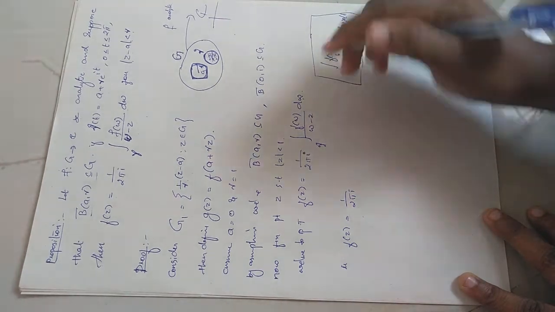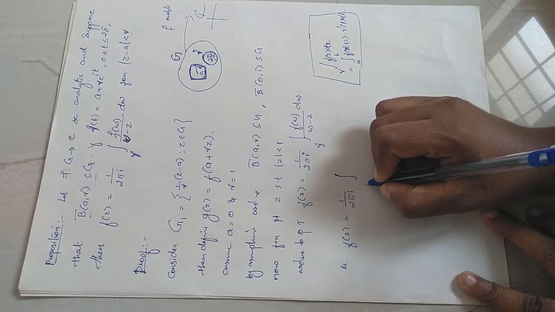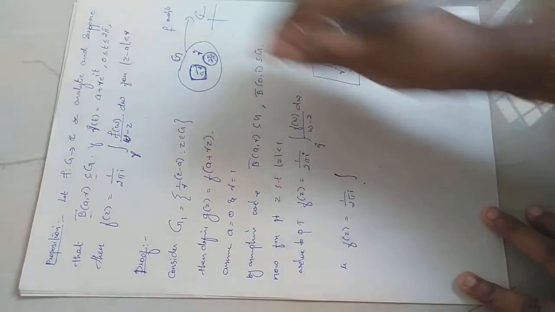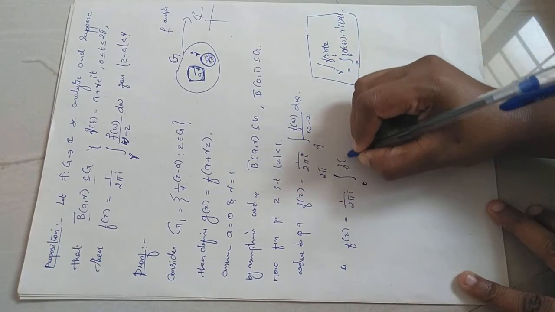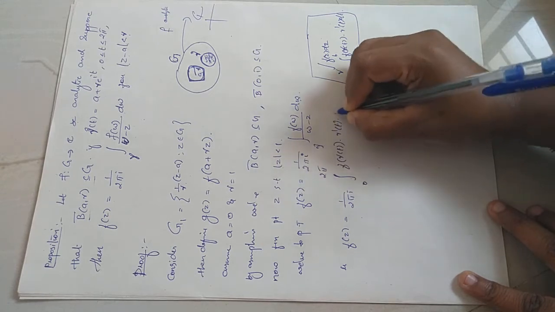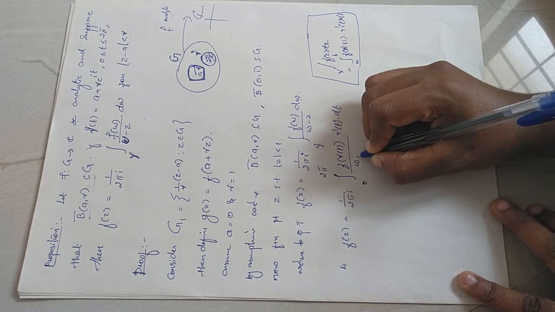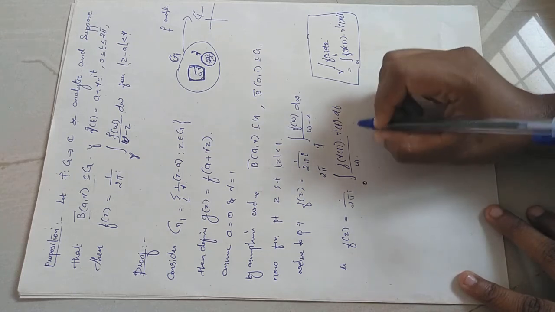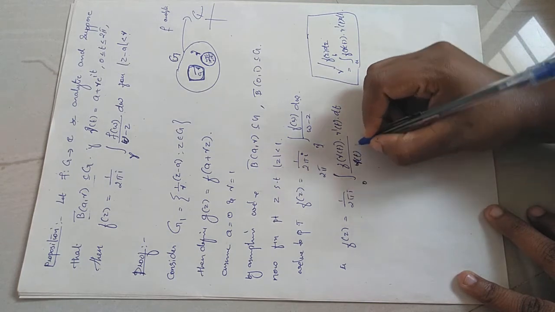So by using this idea, this integral can be written as an integral over the range of gamma. Here the range of gamma is 0 to 2 pi. So this is 0 to 2 pi, f of gamma of t, gamma dash of t dt divided by, here instead of w I have to write gamma of t, right? Gamma of t minus z.